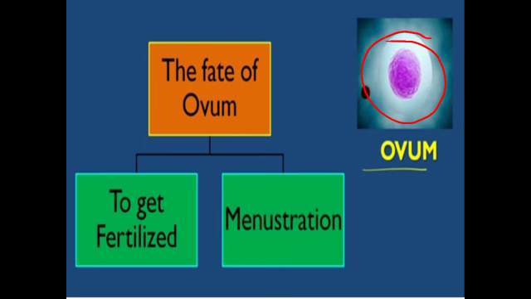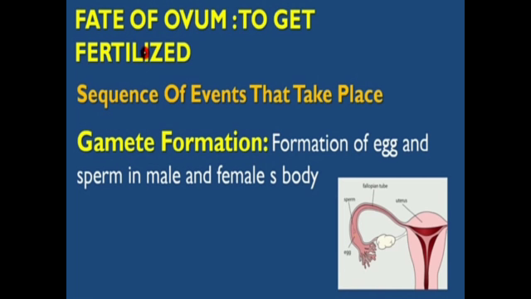So these are the two main roles of the ovum. The first role is fertilization, and if it does not undergo fertilization, then it will undergo the process of menstruation.